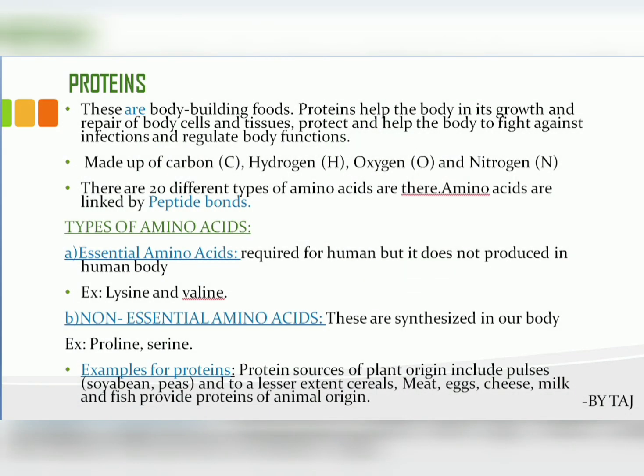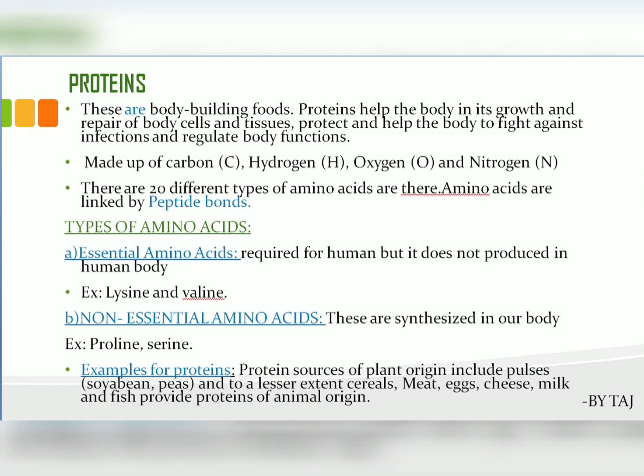In the previous slide, we learnt about carbohydrates and their types, that is oligosaccharide, polysaccharide and monosaccharide, along with examples for each. Now we are going to study proteins. Proteins are the building blocks, the body building food. They help in the growth and repair of body cells and tissues, protect and help the body fight against infection, and regulate body functions. These are the main functions of proteins.